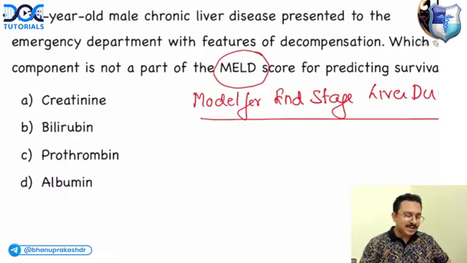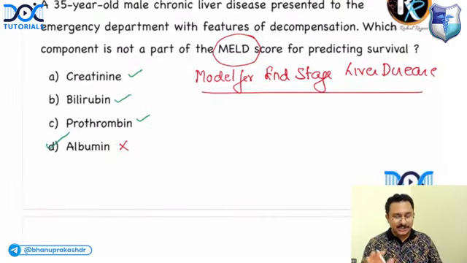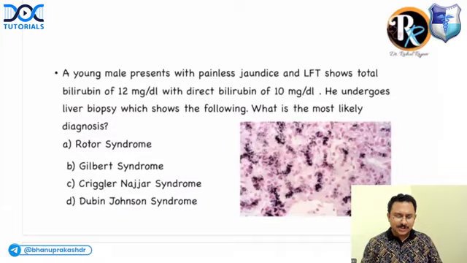The first option is creatinine. Definitely creatinine is a part of it. Bilirubin definitely is a part of it. The prothrombin time, PT/INR, is definitely a part of it. But albumin is not a part of the MELD score. My answer would be option D, that would be albumin. Yes or no? Yes, albumin. Right. Next question.